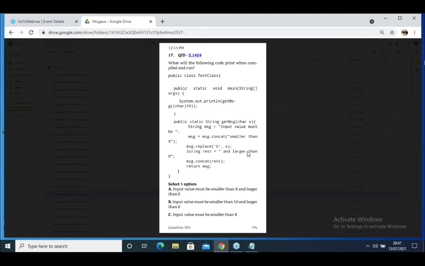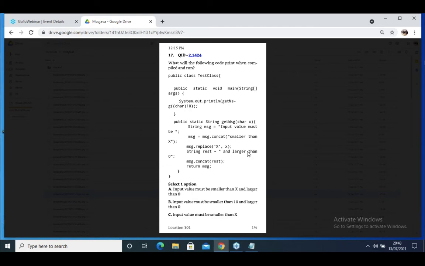What will the following code print when compiled and run? Test class, it has the main method. getMsg is called, passing char 10. getMsg receives a String message. The input value must be concatenated: msg equals msg concat "<x>". Then replace: msg equals msg replace x with the received character. Then reset, and "</x>" after 0. Msg replaced and reset. Again msg equals msg concat, return msg.